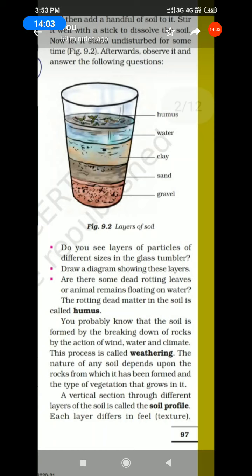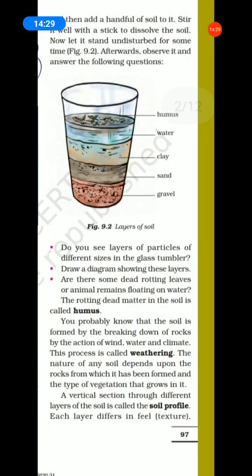Or there may be some dead rotting leaves or animal remains floating on water. The rotting dead matter in the soil is called humus. All of you bracket the sentence.